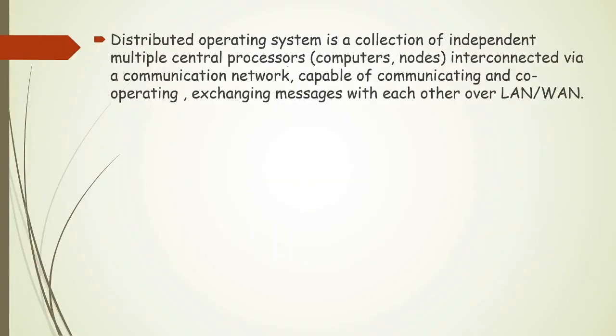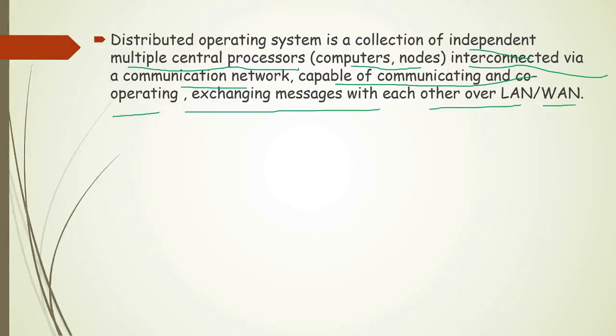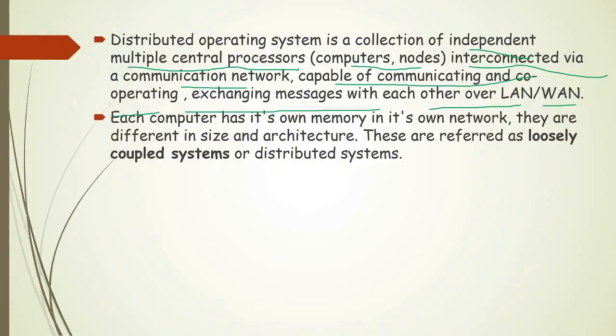So let us revise what we have seen. A distributed operating system is a collection of independent multiple central processors, we also call them computers or nodes, interconnected through a communication network, capable of communicating and cooperating, exchanging messages with each other over a LAN or WAN. We also saw each computer has its own memory in its own network. They are different in size and architecture, and these are referred to as loosely coupled systems or distributed systems.